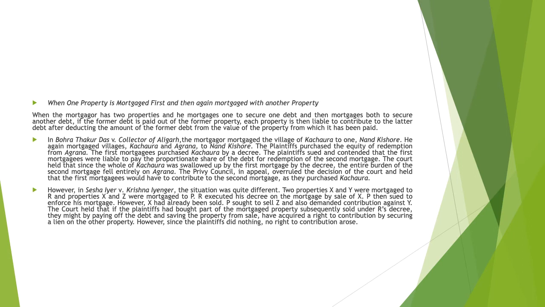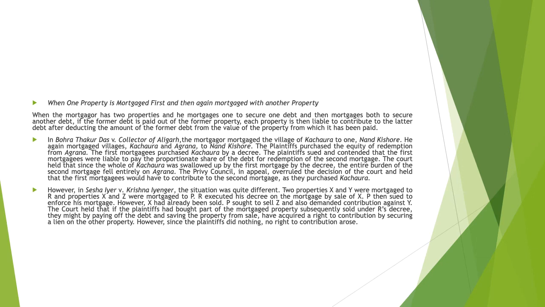However, in Shesha Iyer versus Krishna Iyer, the situation was quite different. Two properties, X and Y, were mortgaged to R, and properties X and Z were mortgaged to P. R executed his decree on the mortgage by sale of X. P then sued to enforce his mortgage. However, X had already been sold. P sought to sell Z and also demanded contribution against Y.